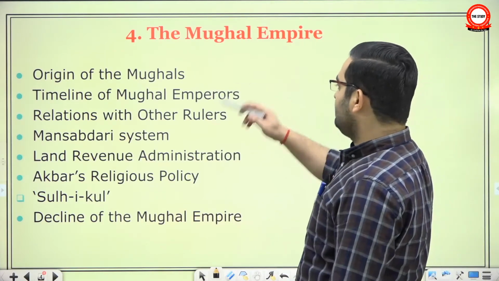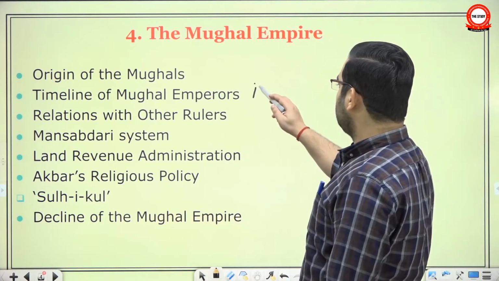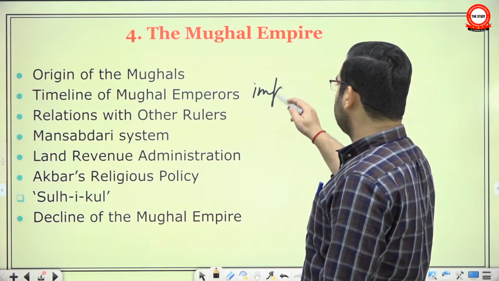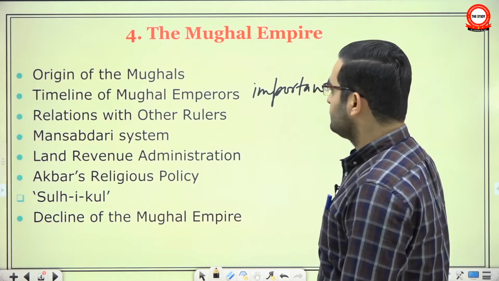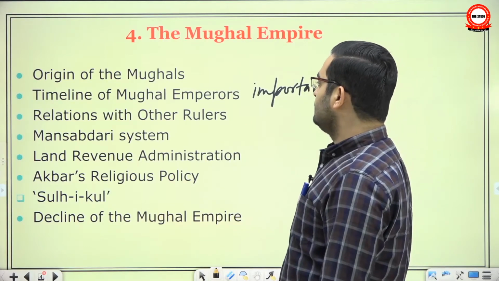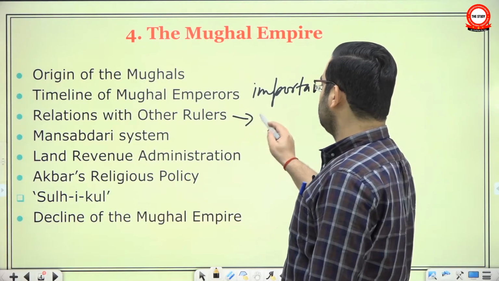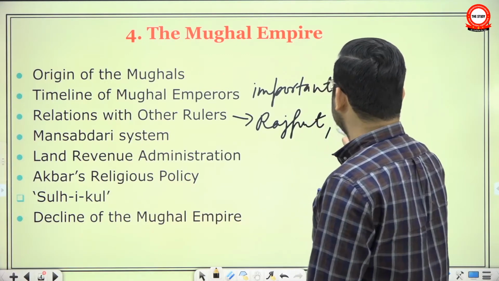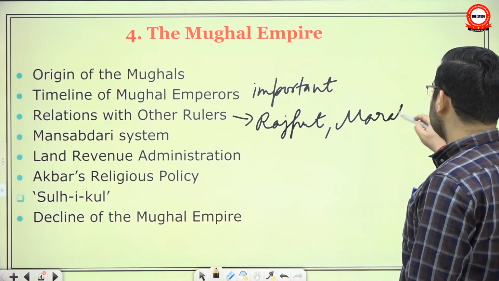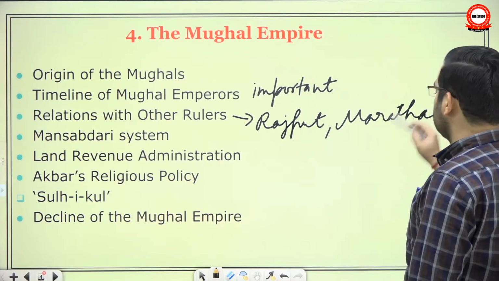Then we are going to look at the timeline of Mughal emperors, important political events, important battles, important successions, important administrative and social changes, etc. Then their relations with other rulers like the Rajputs and Marathas, then the foreign rulers like the Uzbeks, Safavids, etc.